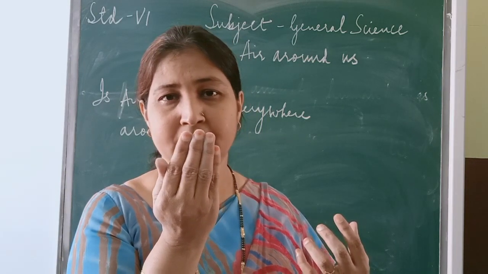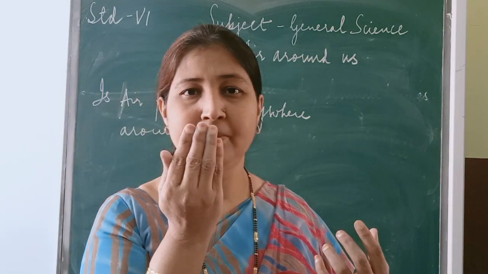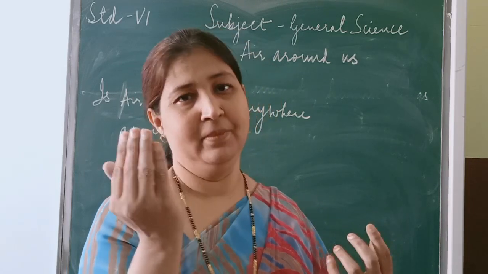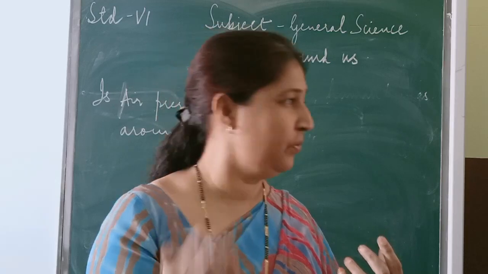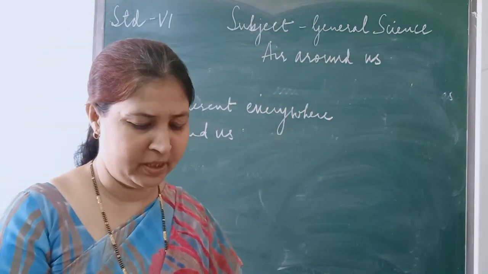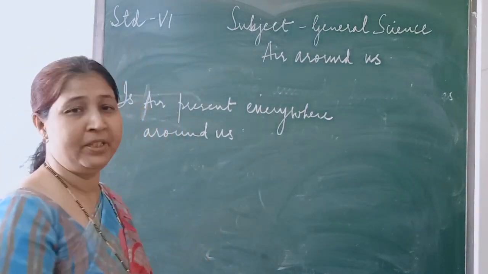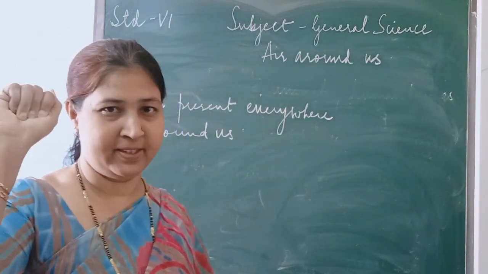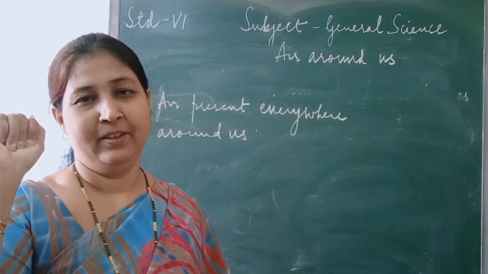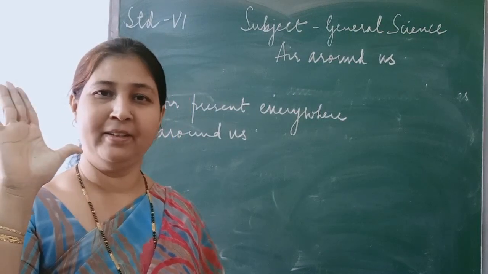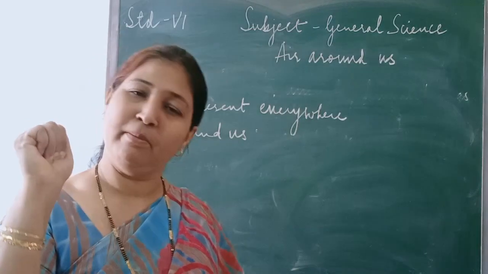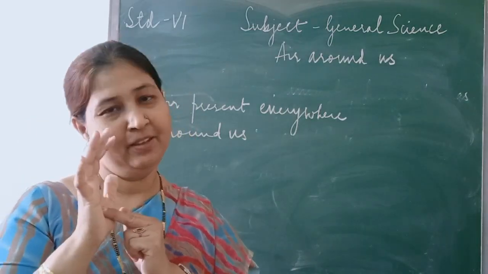See here. Bring it closer so that you will know. Okay, this shows the presence of air. Now we are studying that air is present everywhere around us. How to know it? What you have to do is close your fist. For a few minutes you close it. Okay. Then you open it. What was there inside? Anything? No. You cannot see it, but there is air inside the fist.